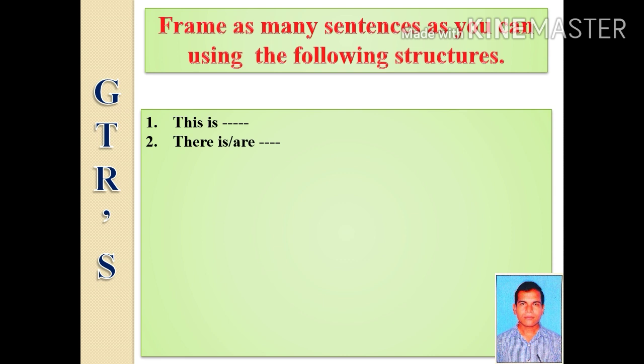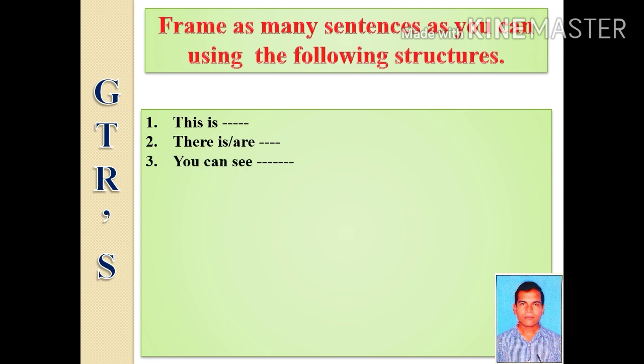Do you understand? Next, there is or there are. If you have a word like balloon or balloons, you can say that there is a balloon or there are balloons, or you can say that there is a man. You can increase the sentences by adding more words to the particular sentence.